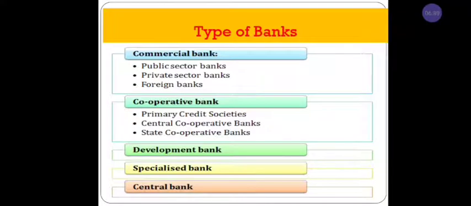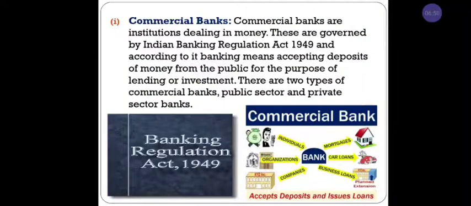Let us learn in detail the types of banks. You can expect this for 4 marks in the examination. First, commercial banks. Commercial banks are institutions dealing in money. They are governed by the Indian Banking Regulation Act 1949.